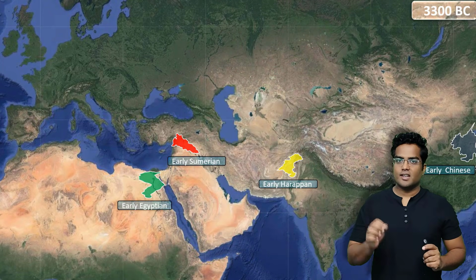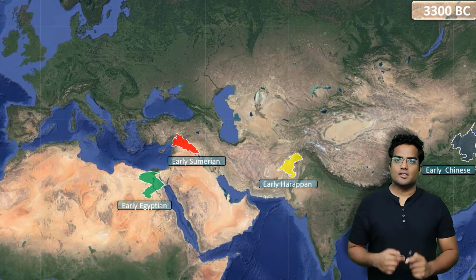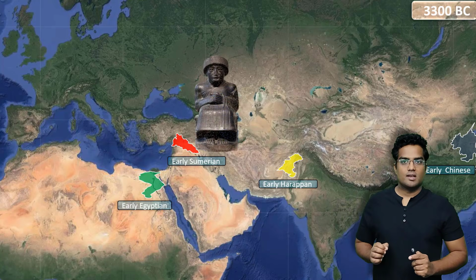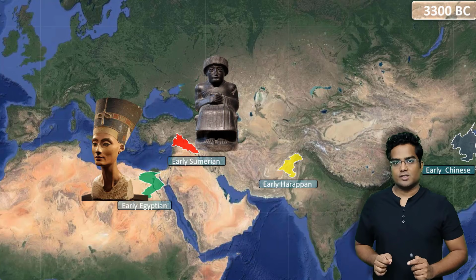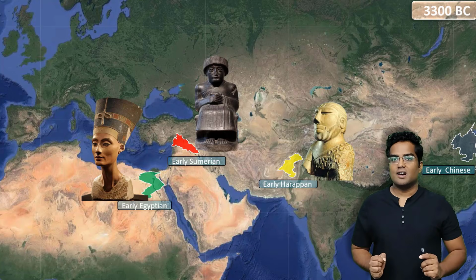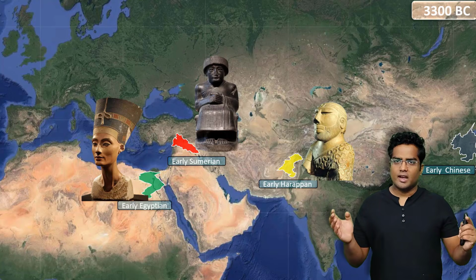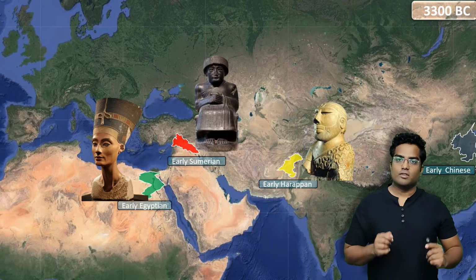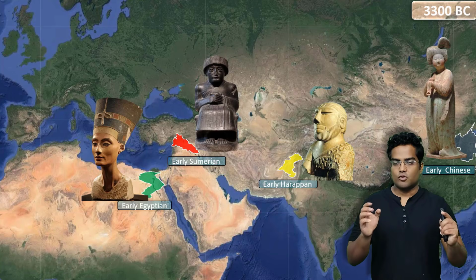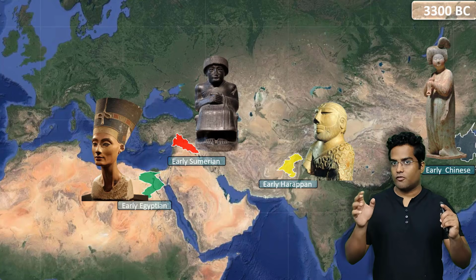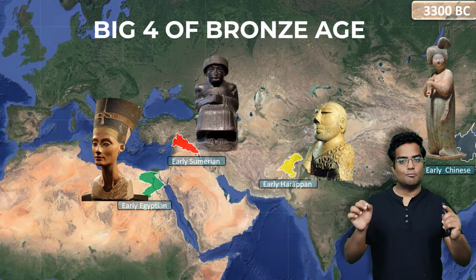Let's say 3300 BC. This is way before the birth of Jesus Christ. And here you have the early four civilizations. The first one is the early Sumerian civilization. The second one is the early Egyptian civilization. The third one is our own early Harappan civilization, or early Indus Valley civilization. Then we have the early Chinese civilization. So these are the four civilizations, the four civilizations of the Bronze Age, the four civilizations which ruled the Bronze Age.